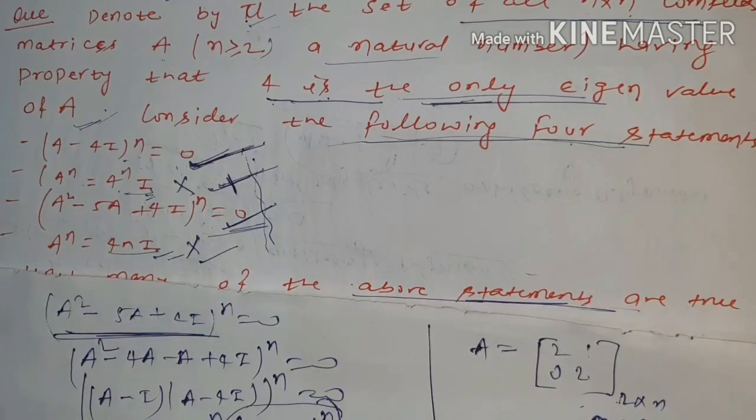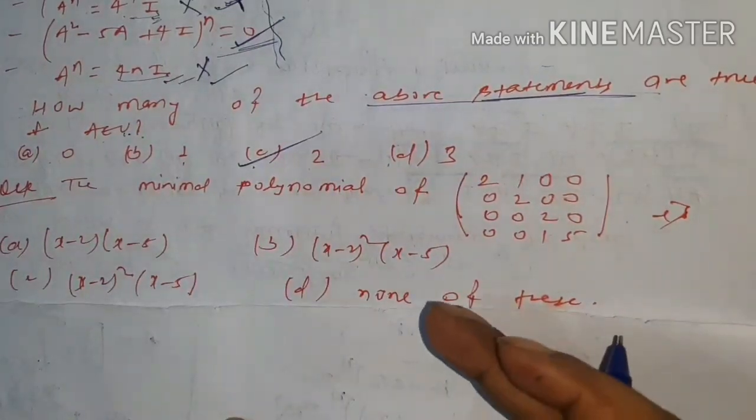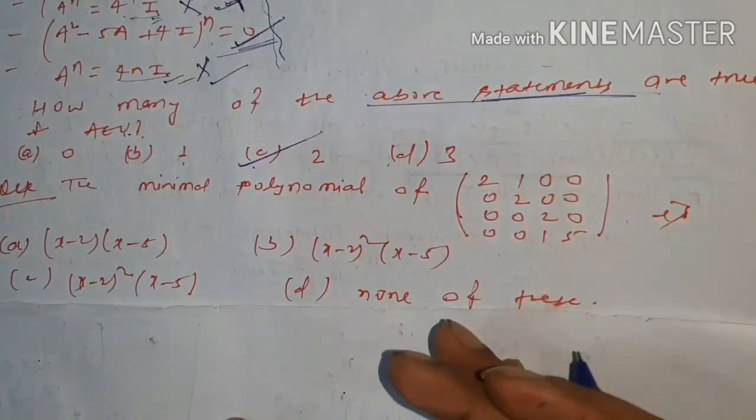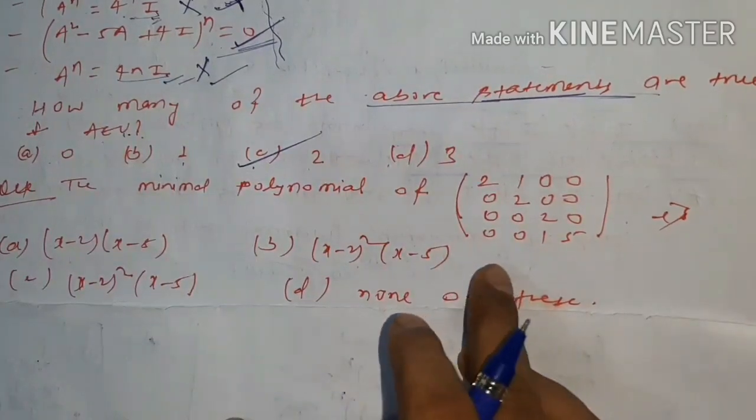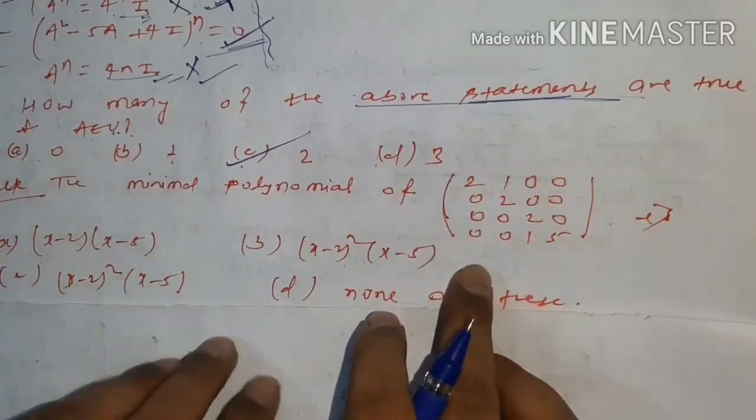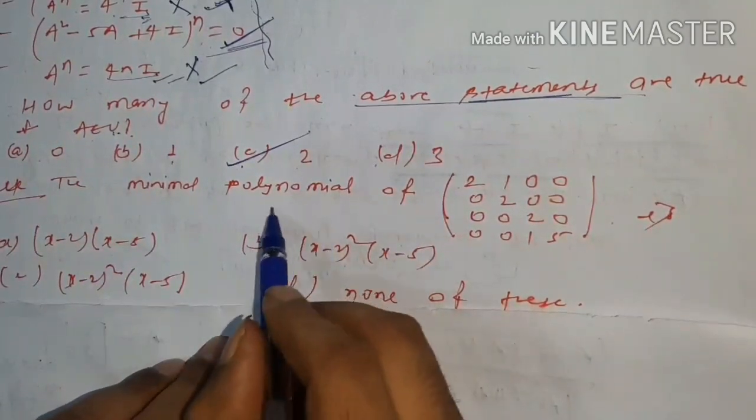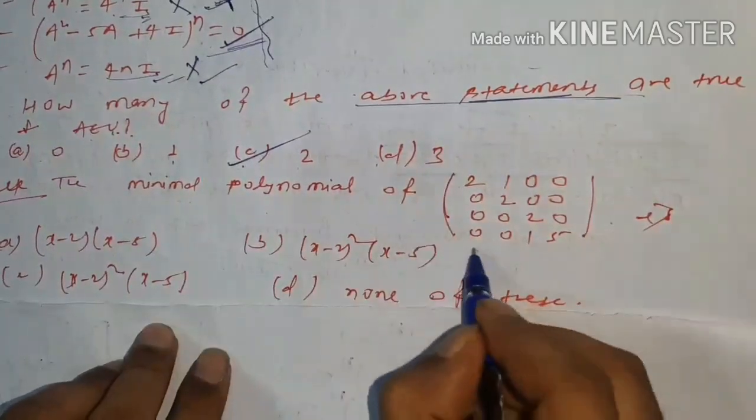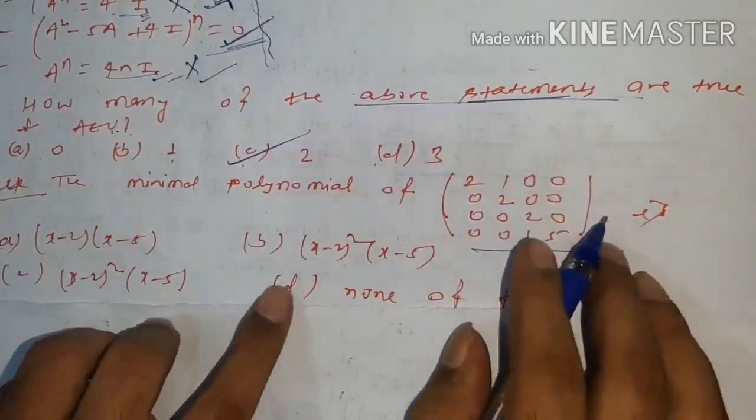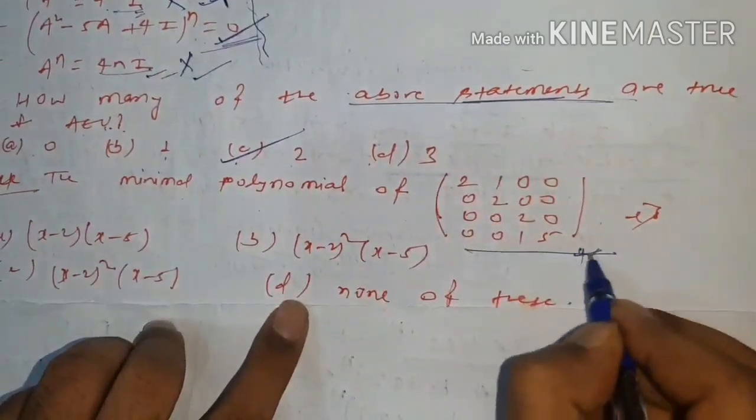Now come to the next question. This question is a very basic question. Even IIT JAM aspirants, CSIR NET aspirants can solve it easily. But this question was asked in TIFR. So let's start to solve this question. The question is, the minimal polynomial of this matrix is, you have been given a simple 4 by 4 order matrix.